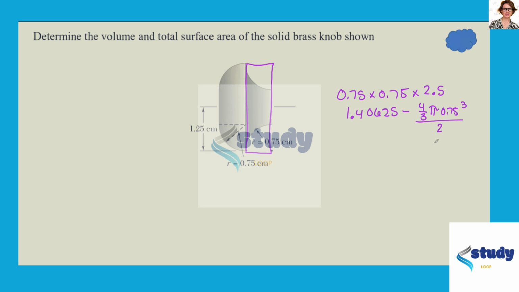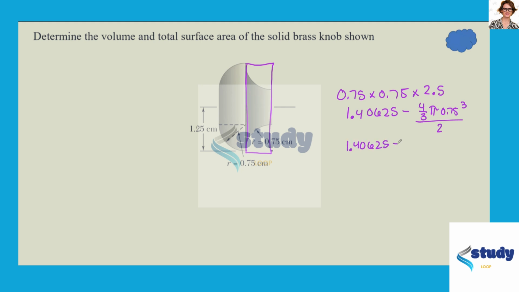So 0.75 cubed times 3.14 times 4 divided by 3, and then I'm going to divide that by 2.